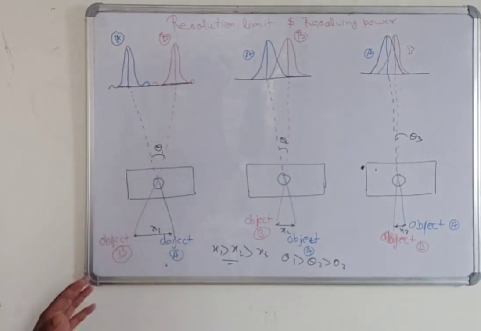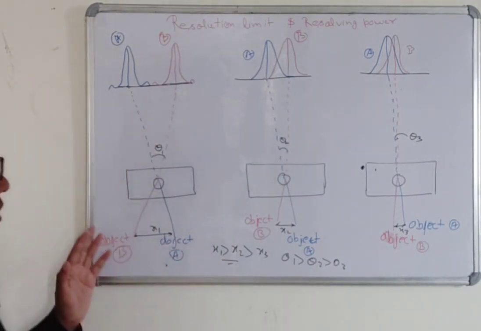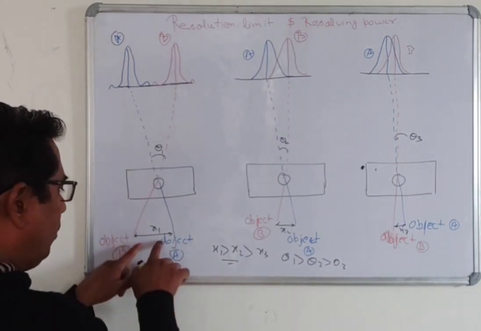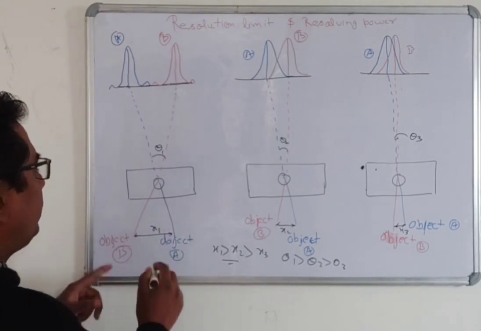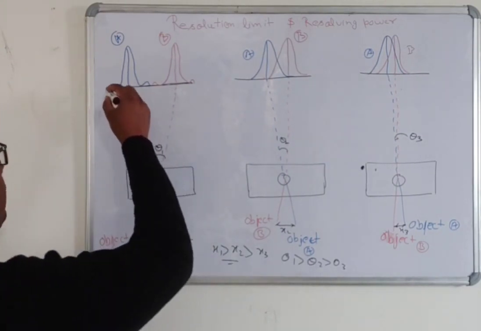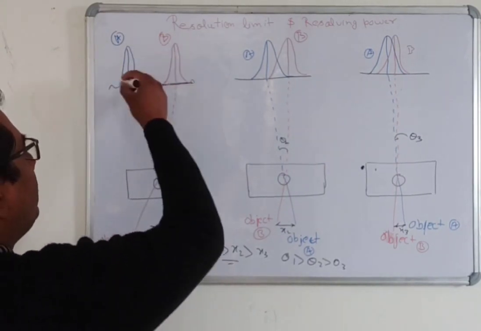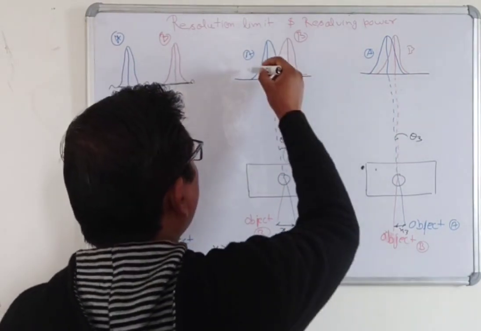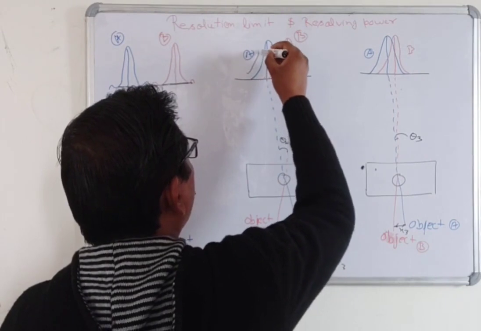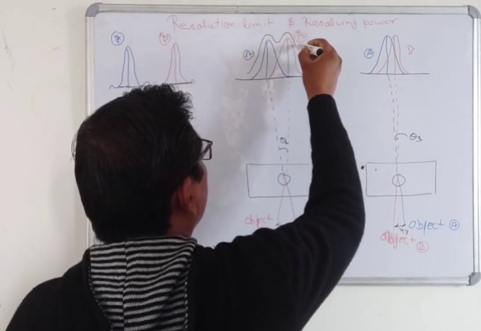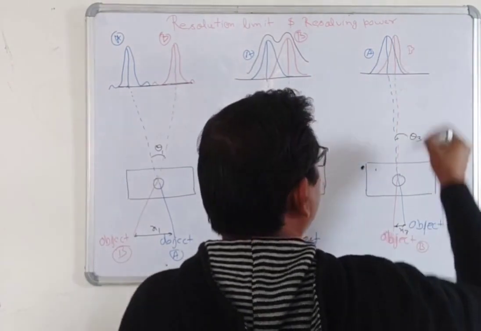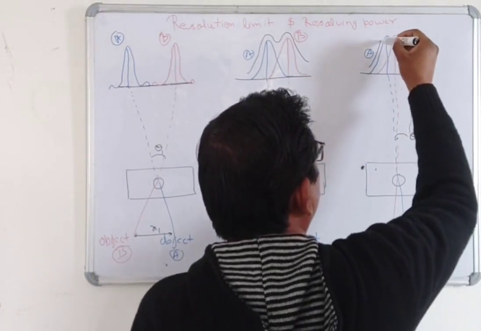Here we draw a picture like that. When the two objects are far away, you can see the spectrum in a very clear manner. Now in this case, you will see the resultant spectrum is like that. In this manner, the resultant pattern will look like a single peak.